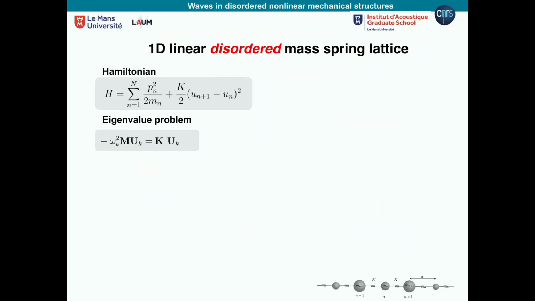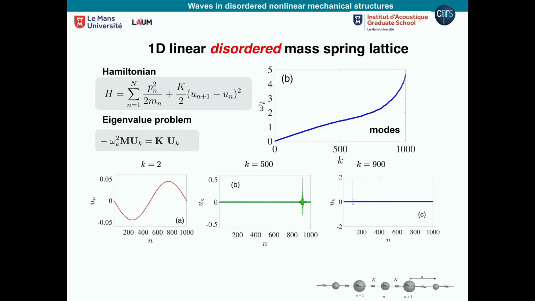What do I mean? We have this kind of drawing sometimes to remind the system. I mean that I take the masses to have different values, randomly chosen. So what do we see? First, let's look at the spectrum. This is an example of one realization, so one disorder. I find the spectrum and show it on the right-hand side.